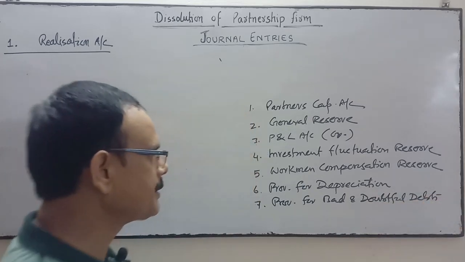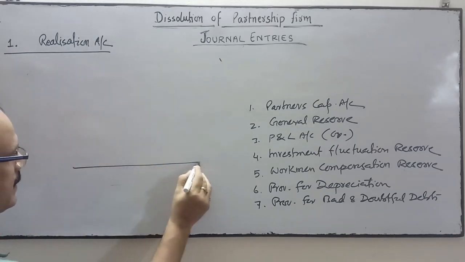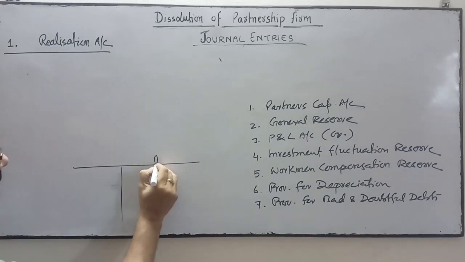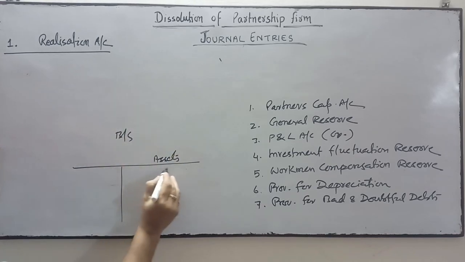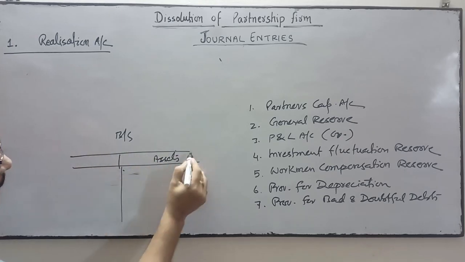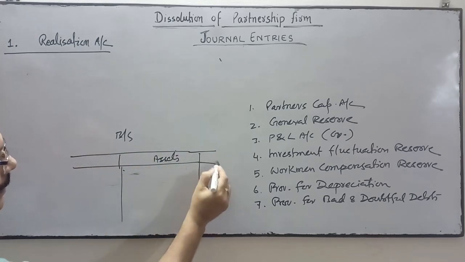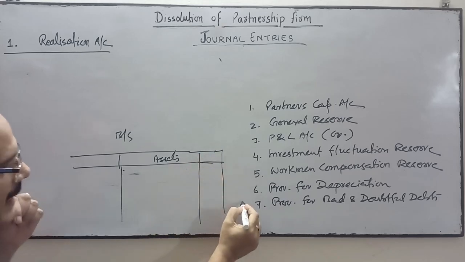Bad and doubtful debts is shown in two different ways. One is in the asset side of the balance sheet, regarding the provision for bad and doubtful debts.